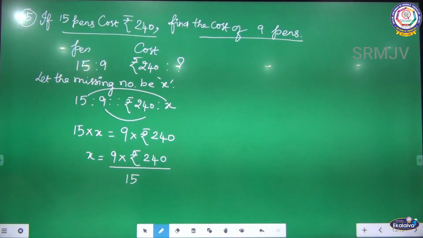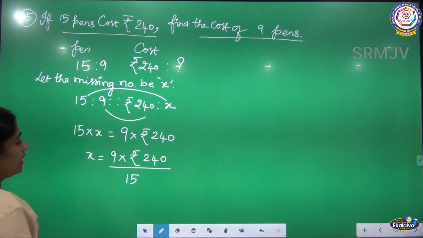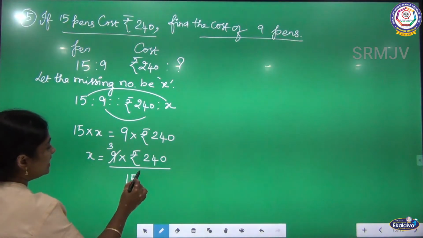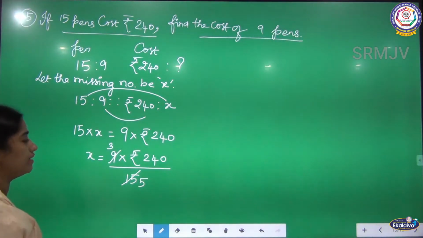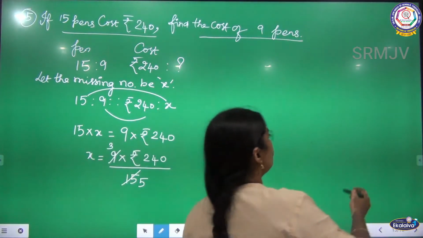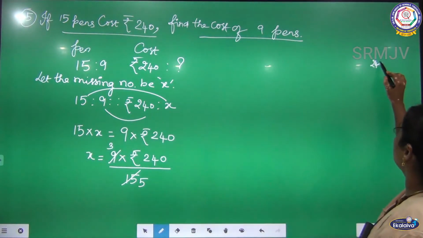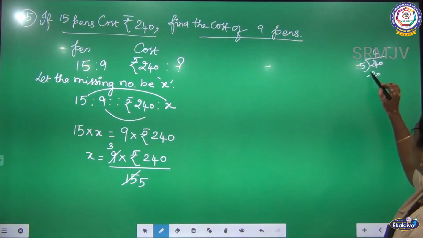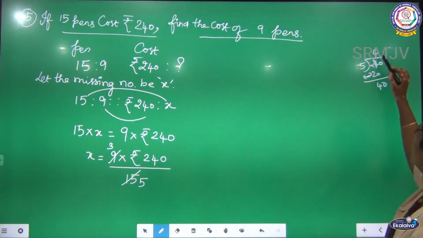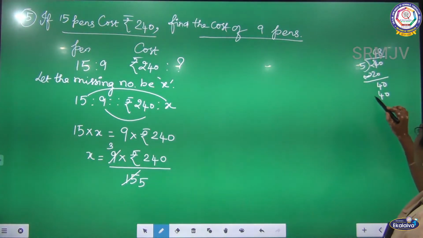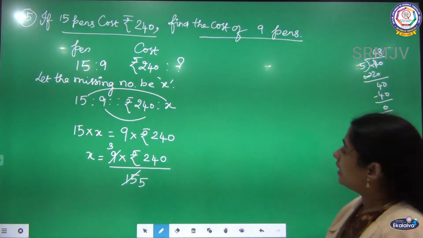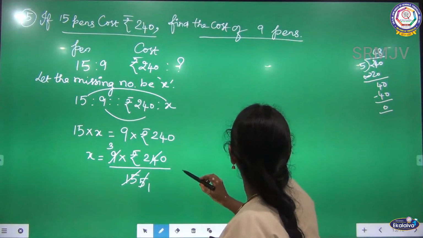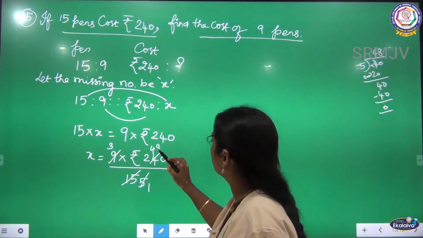Now listen, children, x is equal to 9 into rupees 240 by 15. Can you clear this? Now listen, I can cancel this. 3 3s are 9. 3 5s are 15. Again, how can I cancel this 240? I divide by 5. 5 4s are 20. Balance is 40. So 5 8s are 40. So here I can write 5 1s are 5. 5 48s are 240. Got it?